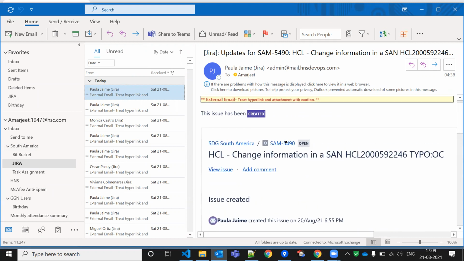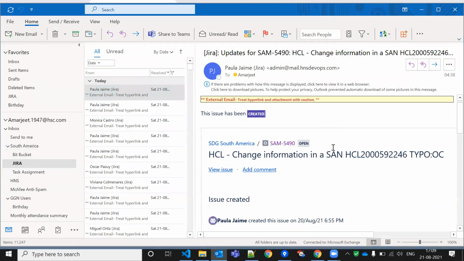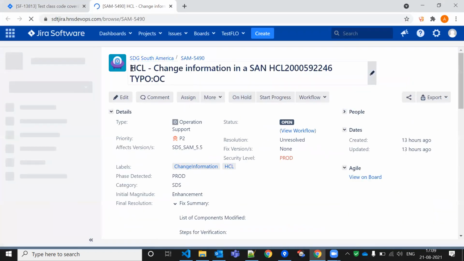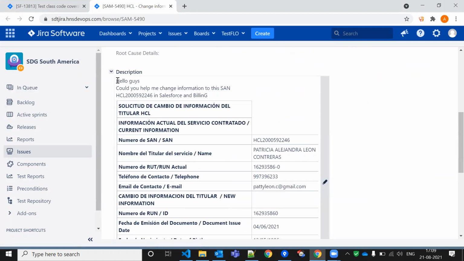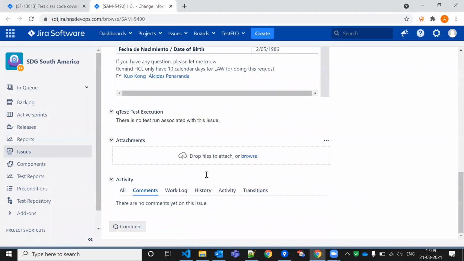So I can go to this one. This is my Jira ticket number. I can click on this. So it will redirect us to the same page of the Jira related to this ticket only. So they already created this one. They already added some description and all, like hello guys and something like this, whatever the requirement is. If someone has any question, they will just go to comment and they can add it in the comment.